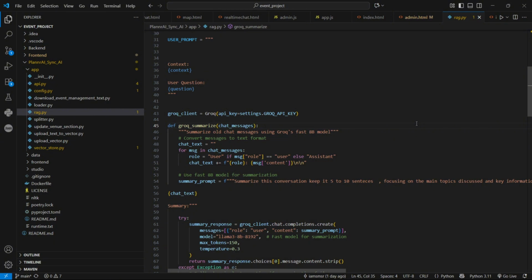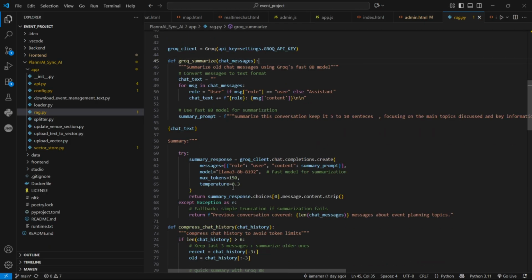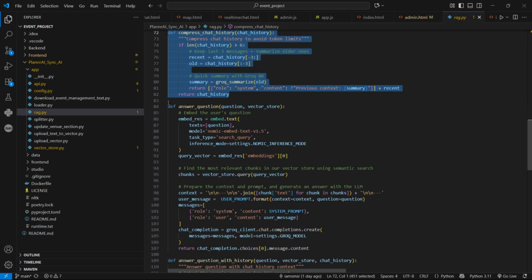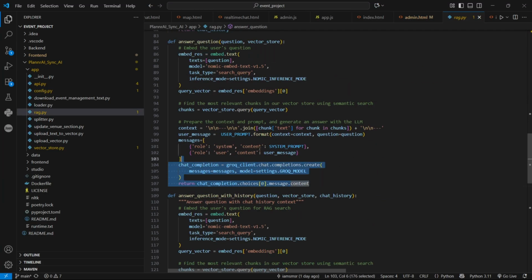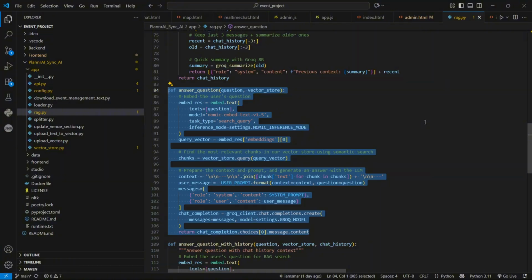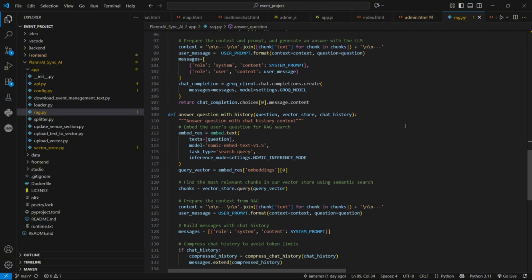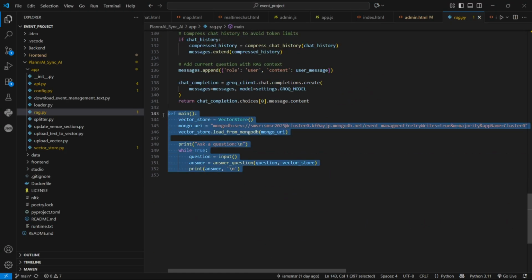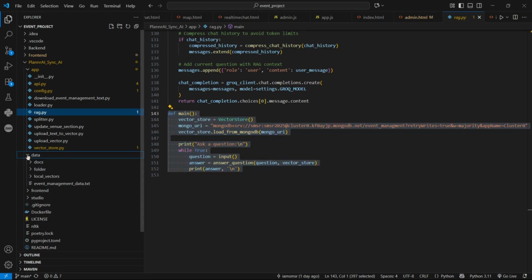As we are storing the chats, we pass them here and summarize them, so that the context window limit or the token per request limit does not get crossed. We basically compress that and answer the question. This is how we call our RAG with its updated history. That's the main function. Okay, that's everything for the data part.